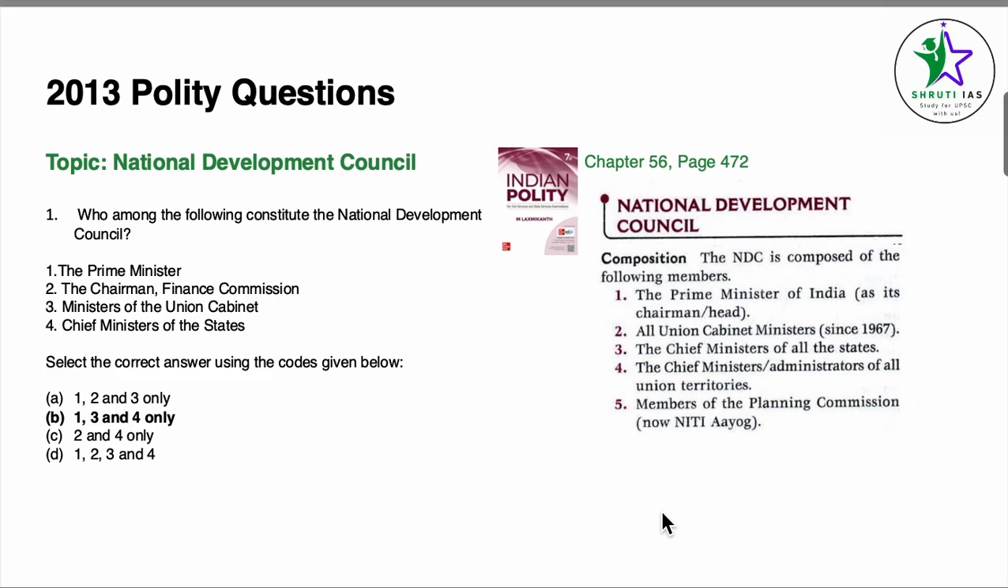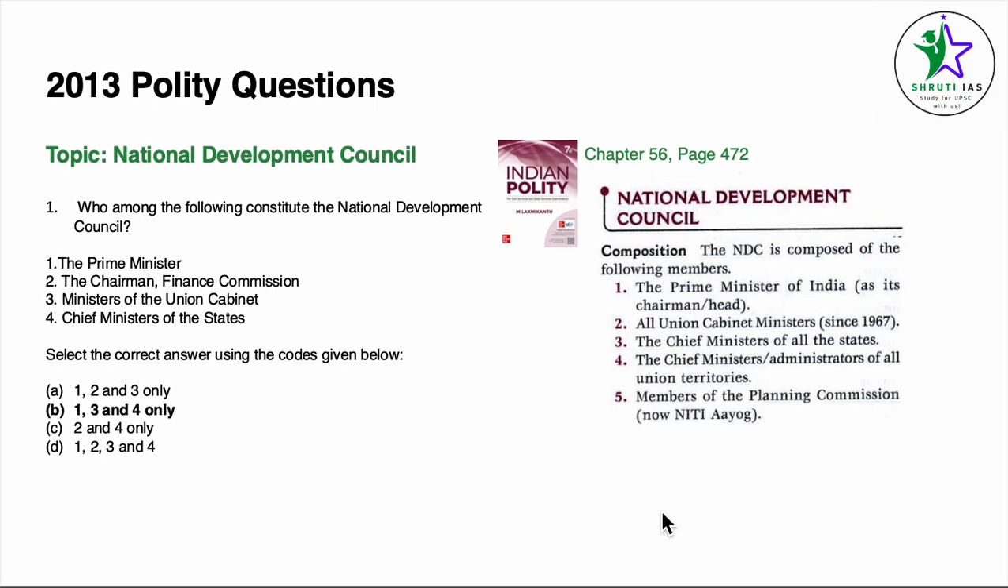The topic is National Development Council. The question is, who among the following constitute the National Development Council? Options are Prime Minister, Chairman Finance Commission, Minister of Union Cabinets and Chief Ministers of States. For this, we go to Lakshmikanth, chapter 56, Niti Ayog, page number 472.